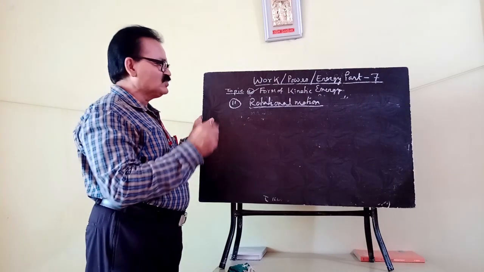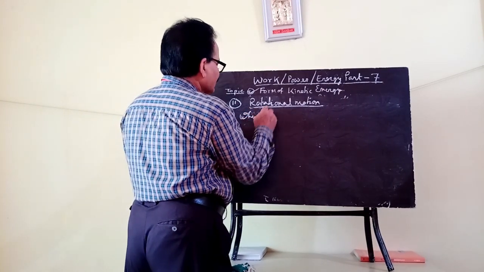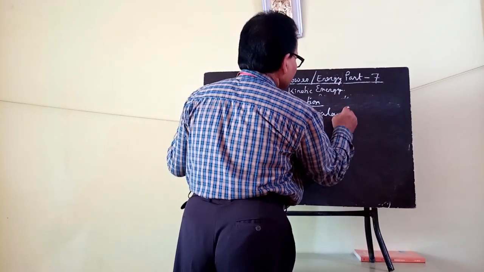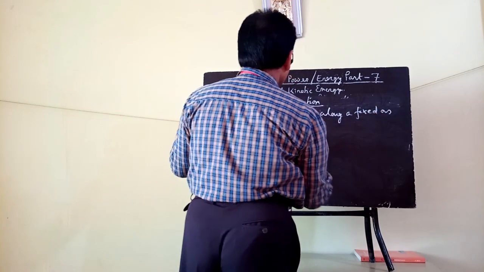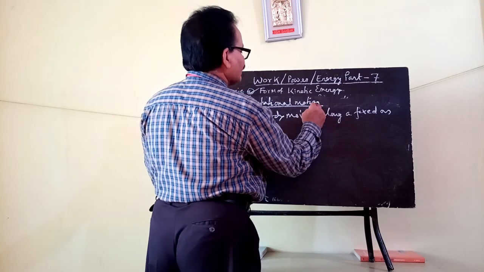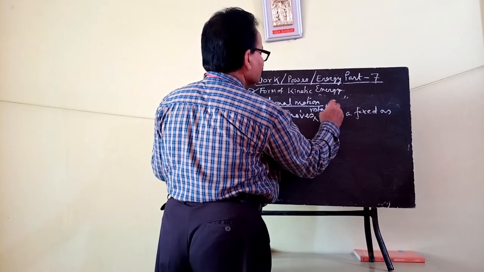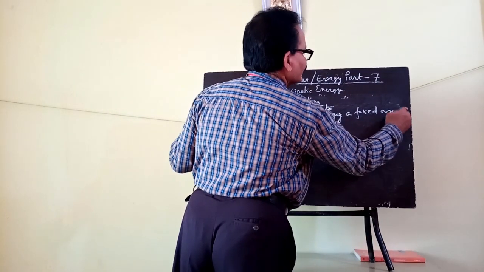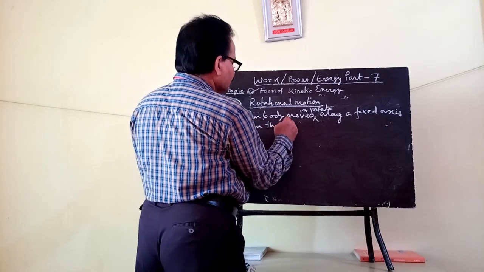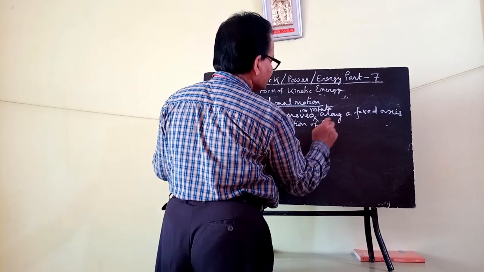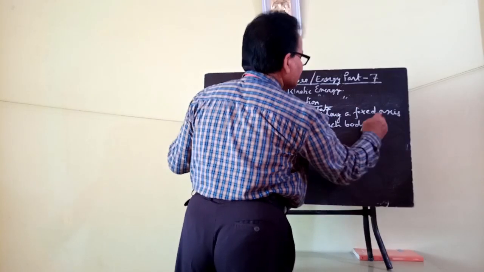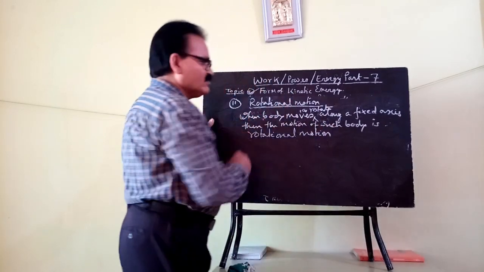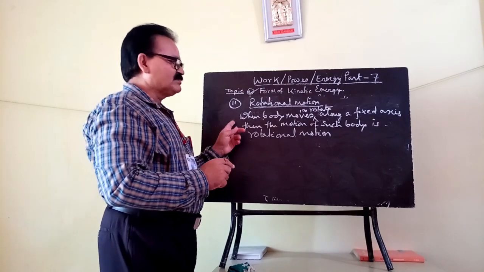For rotational motion, when a body moves, or rather rotates, along a fixed axis, then the motion of such a body is rotational motion. Okay.